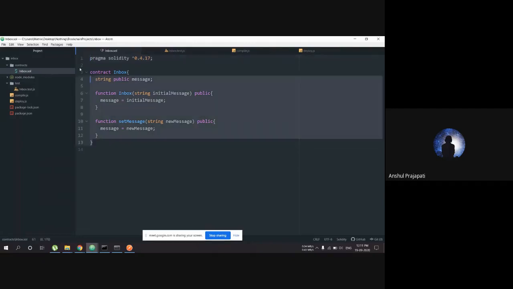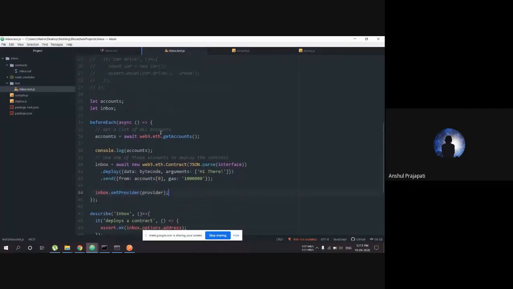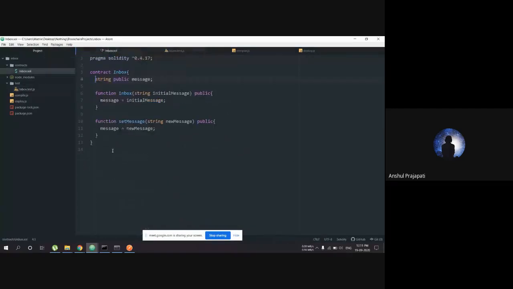This is a simple contract, and I have a message field. When I create the contract, I have to give it an initial message, and that message is saved in the message field. After that, I can use the set message function, to which I provide a new message. Now I have to test this function. This is the code for testing all these functions.